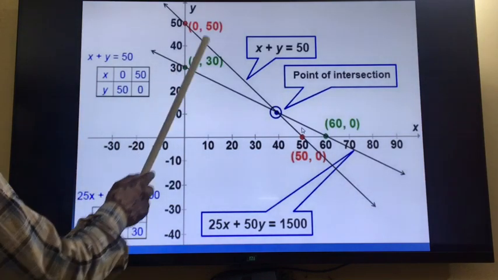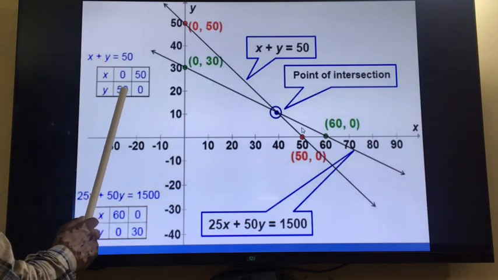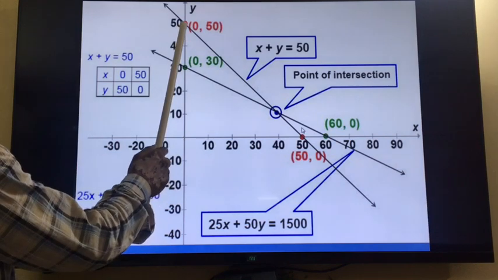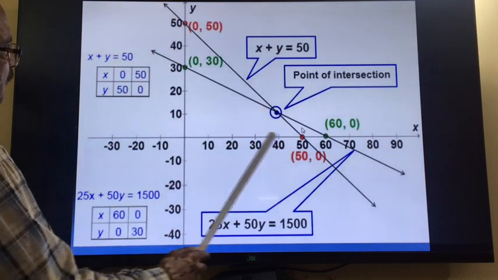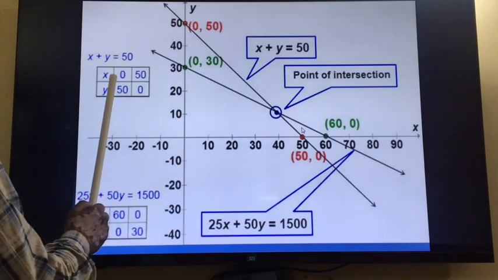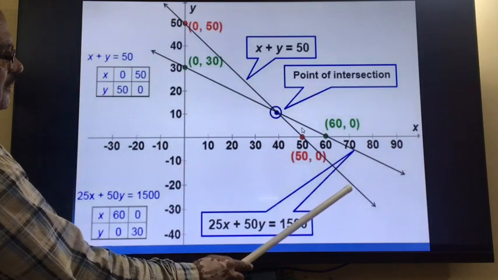So here, if you plot the points (0, 50) and (50, 0): x is equal to 0, y is equal to 50 is here, so the first point is this. The next point is (50, 0), so x is equal to 50 is here and y is equal to 0 is this. So here are two red points. These are for the first equation. When you join these two points, you will get one straight line.